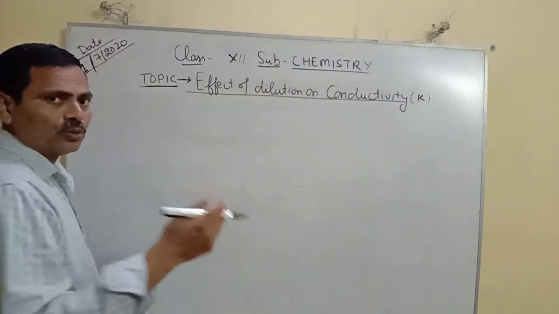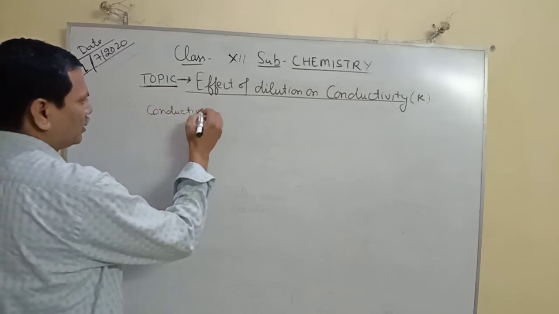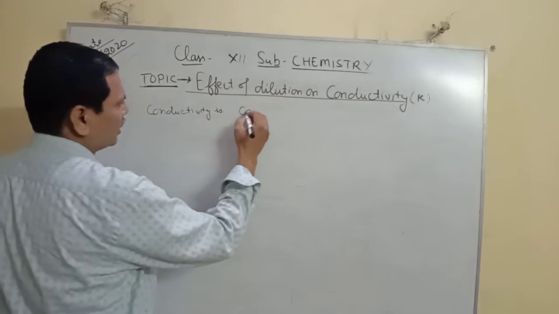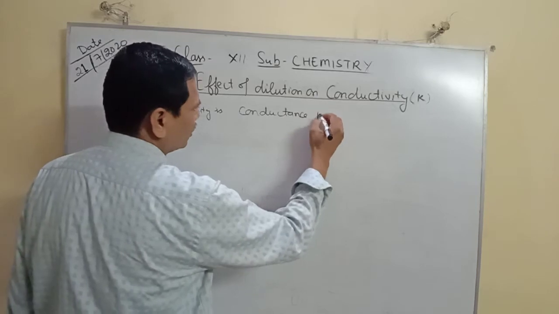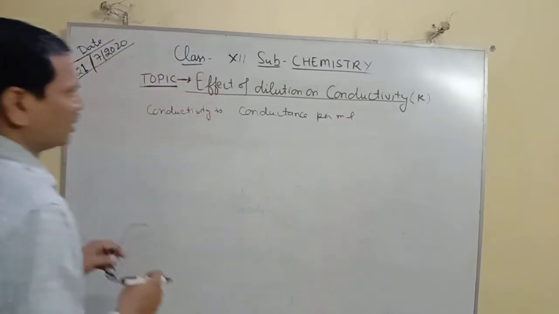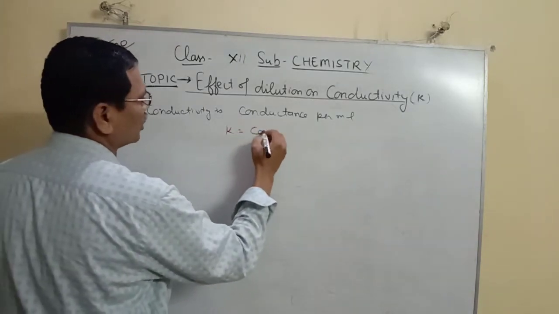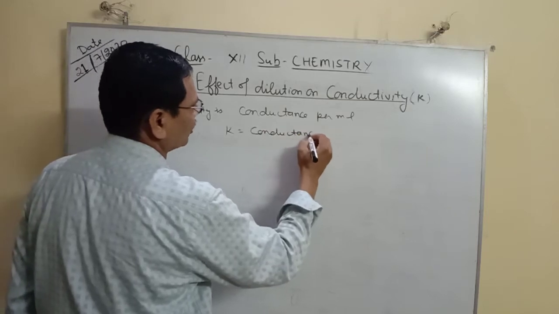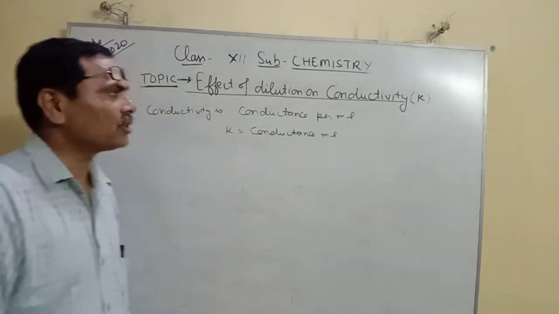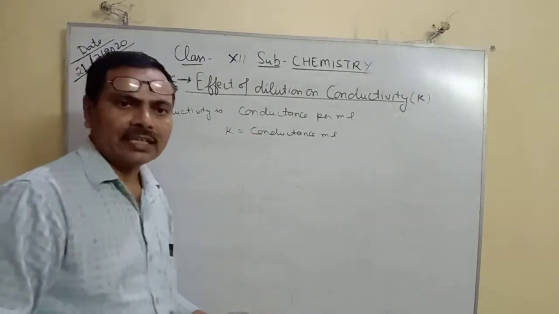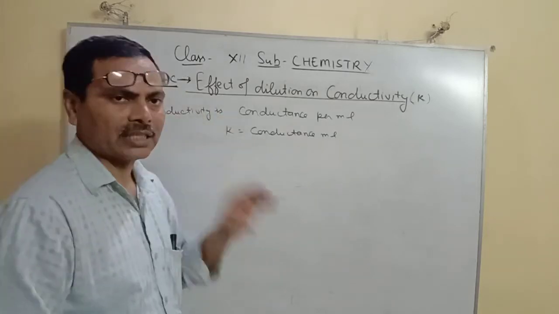What is conductivity? Do you know? Conductivity, or kappa, is the conductance of ions per ml. You can say that kappa is equal to conductance per ml. And what will be the effect of addition of water on the conductivity? You have to study the effect of dilution, or the effect of addition of water, on the conductivity.